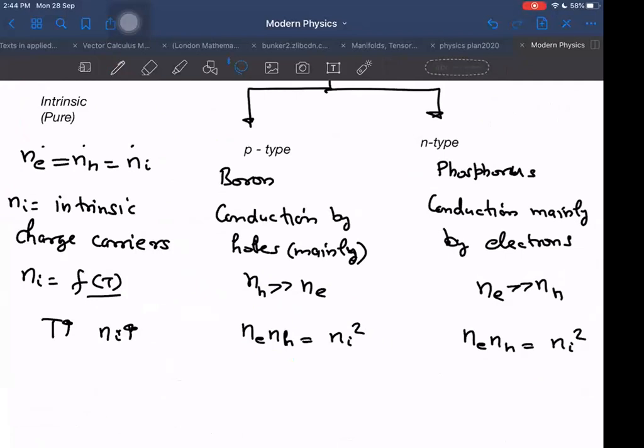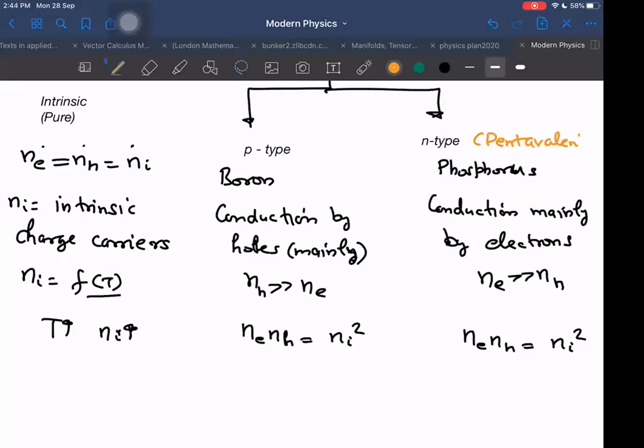Anyway, phosphorus. Same thing, something like that happens when we put in electrons. This phosphorus has 1 extra electron, it is a pentavalent impurity. And this is which impurity here? This is trivalent, because it has 3 valence shell electrons.